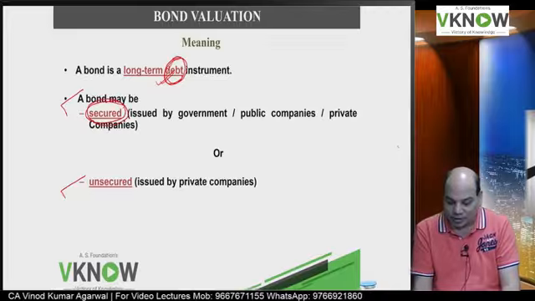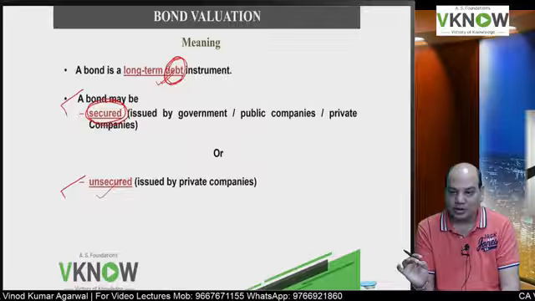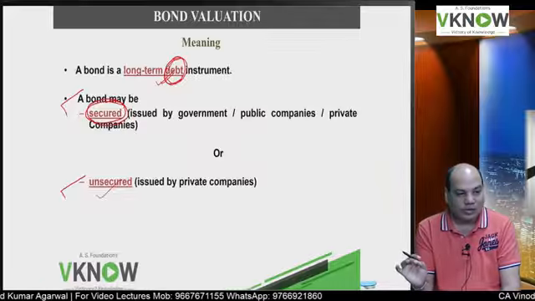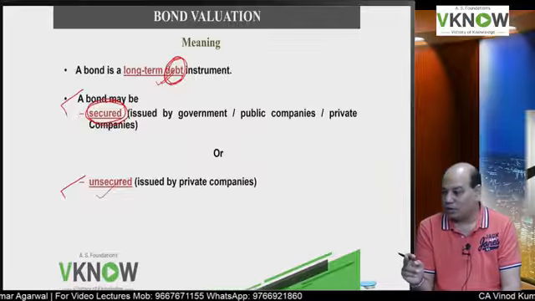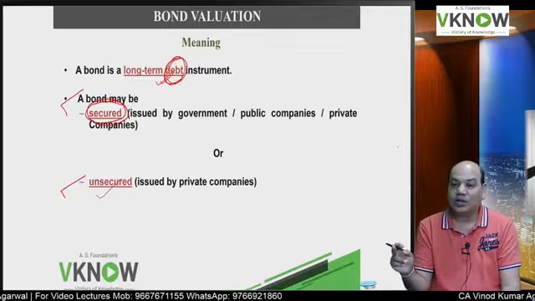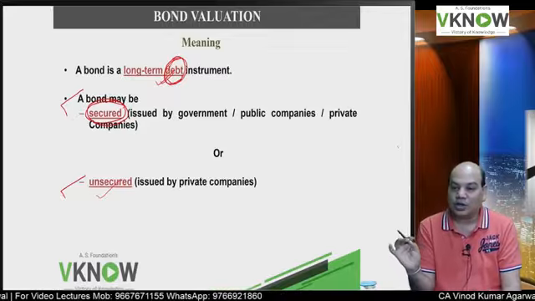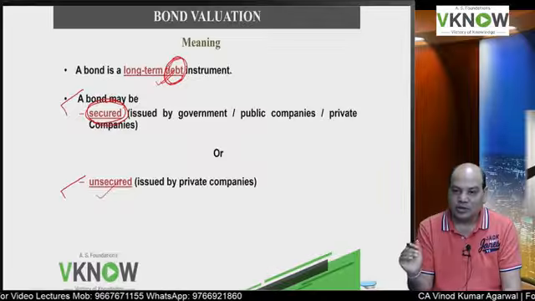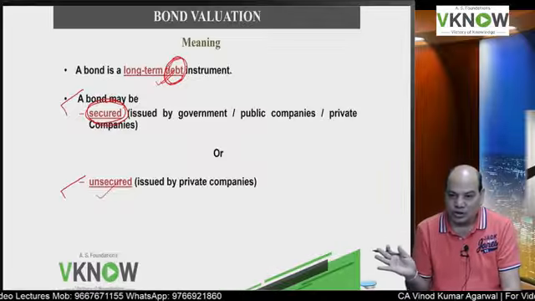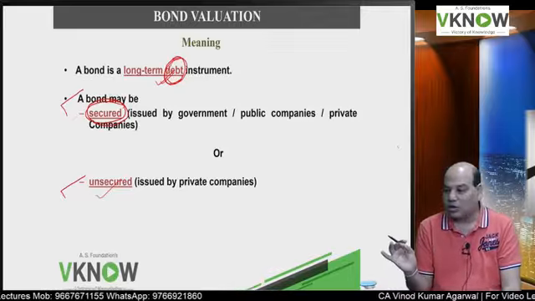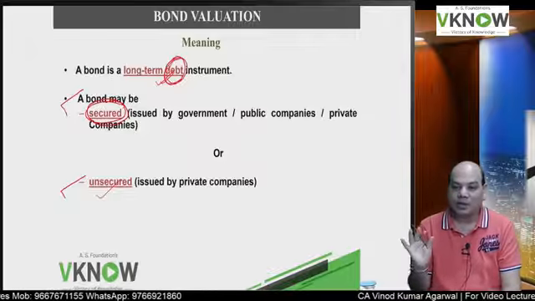Unsecured means there is no security. But if the company goes into liquidation, they will receive the amount as an unsecured creditor. They will not get any preference, but they will receive their amount as an unsecured creditor. Unsecured bonds are usually issued by private enterprises.